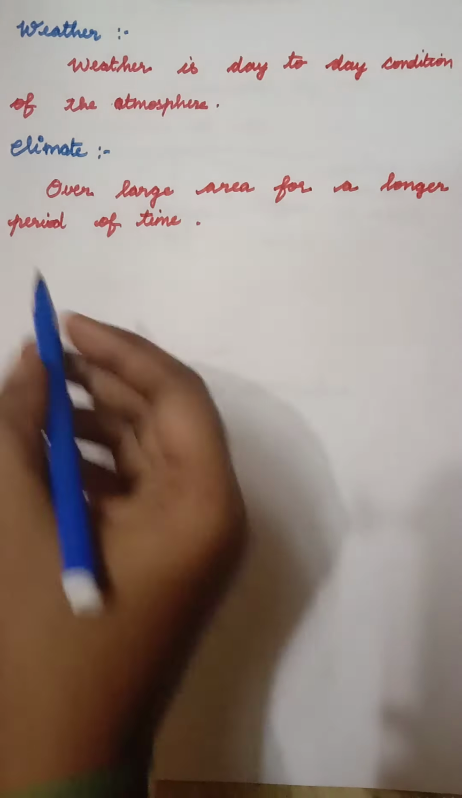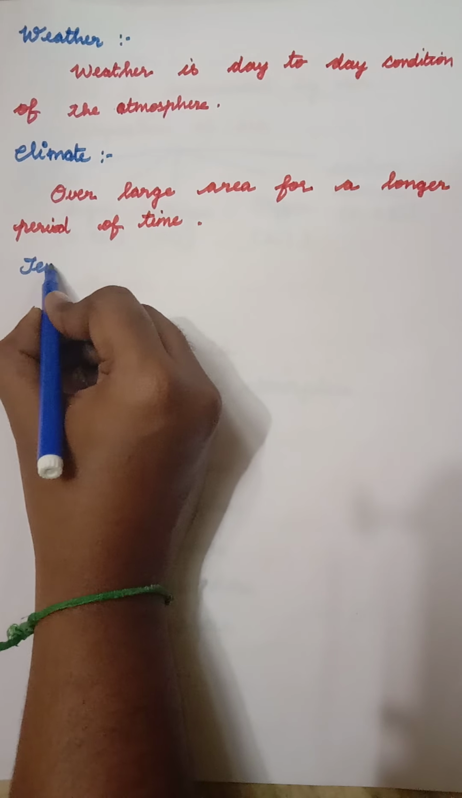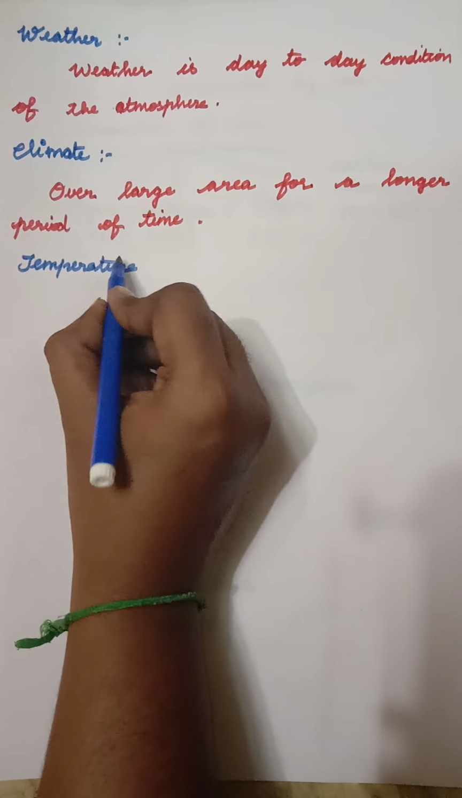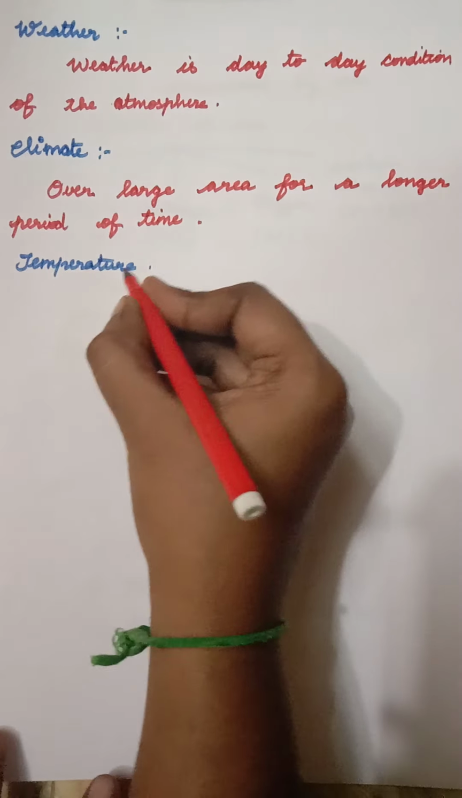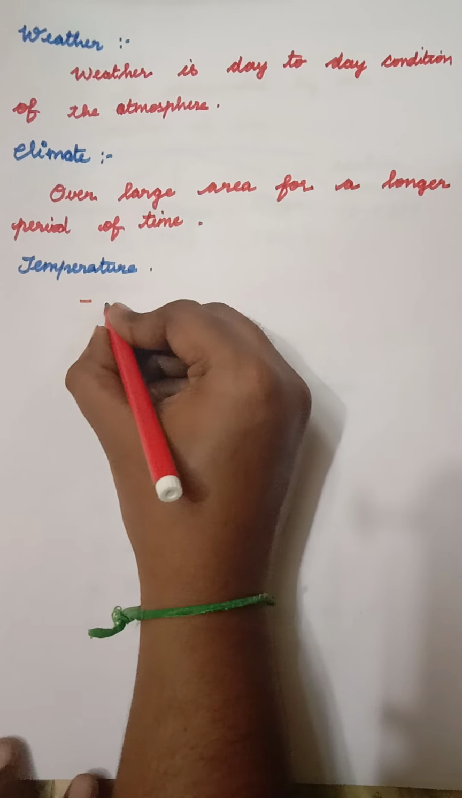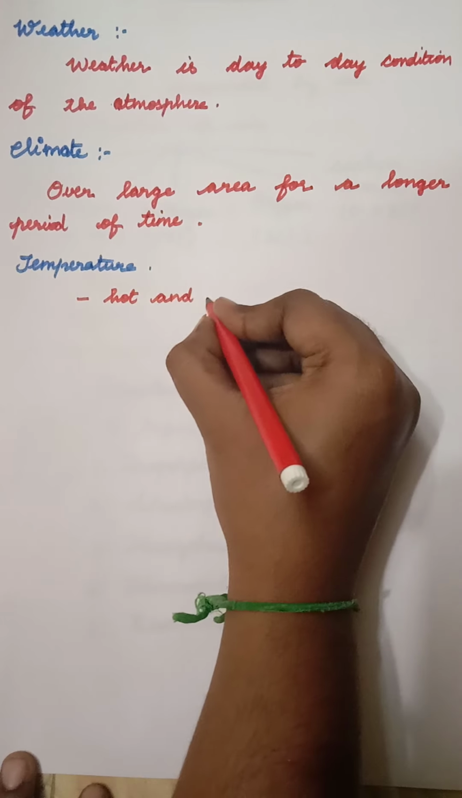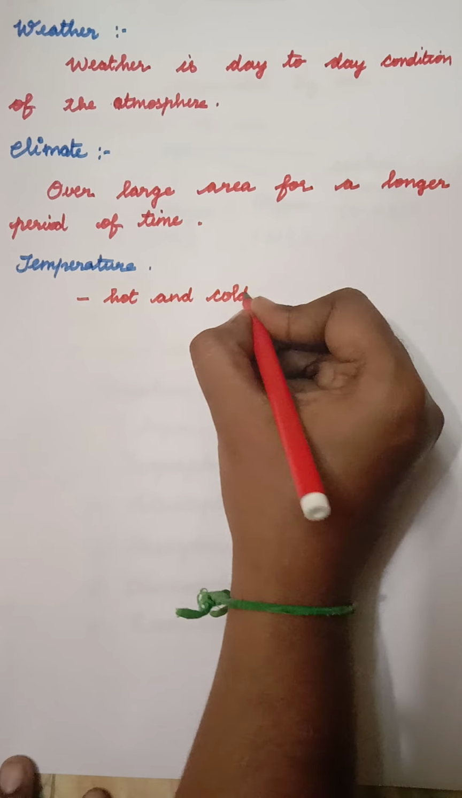And next we are going to see the temperature. What is the temperature? You know that the hotness will be there and the coldness also will be there. That is called temperature. The temperature is the hot and the cold. Knowing the hotness and the coldness is called temperature.